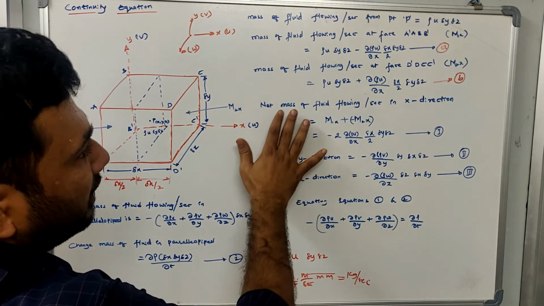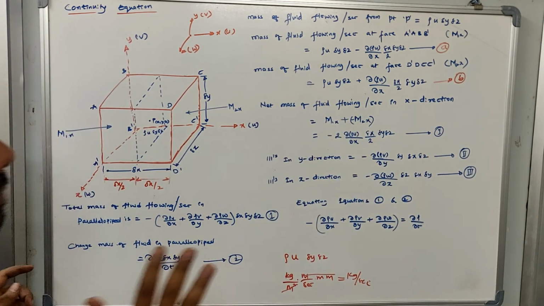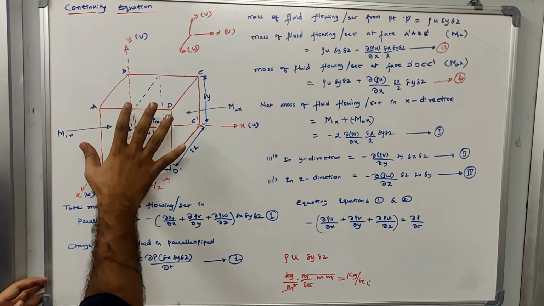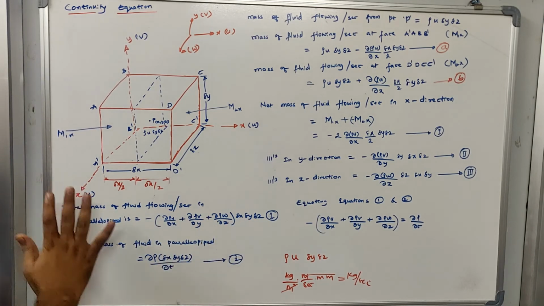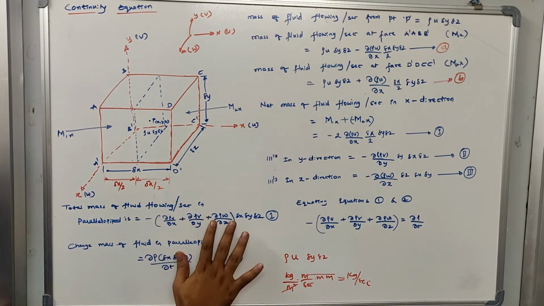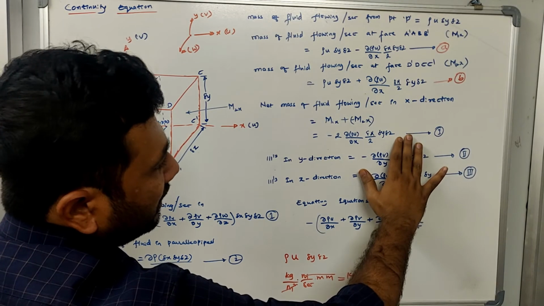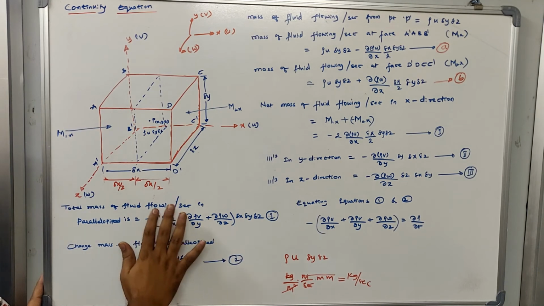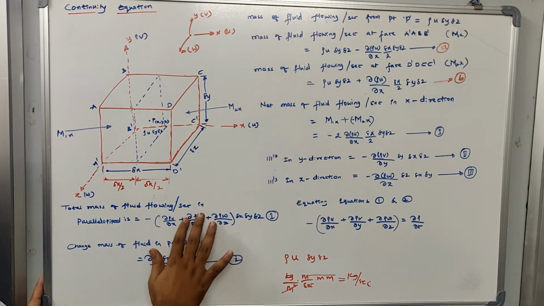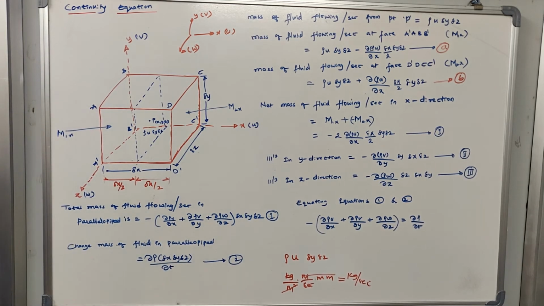Similarly, we have written the net mass of fluid that is flowing per second in x direction, y direction and z direction. So this is the mass of fluid that is flowing inside this parallelepiped. So what I'll do is I'll take the sum of these three equations. The total mass of fluid flowing per second in the parallelepiped will be this equation. I have taken the sum of equation 1, 2 and 3. After summing up, this is what I'll get: minus of bracket, dou (rho u) by dou x plus dou (rho v) by dou y plus dou (rho w) by dou z, into delta x, delta y, delta z. So this is the equation I'll get for total mass of fluid that is flowing per second.